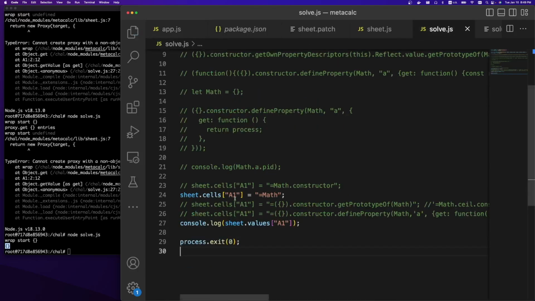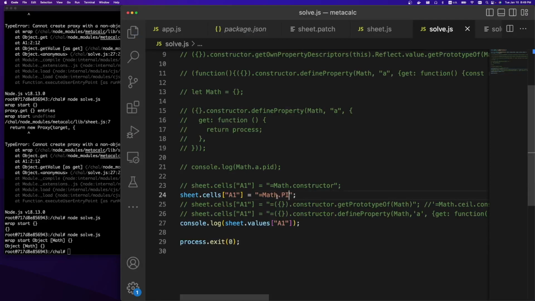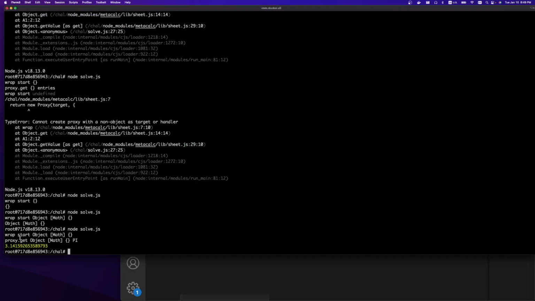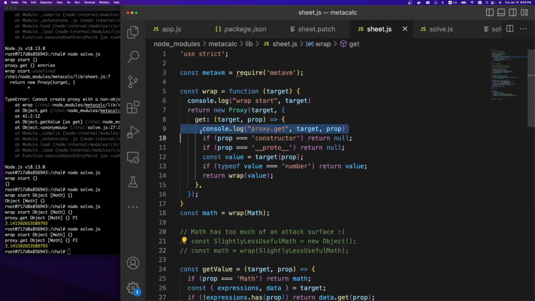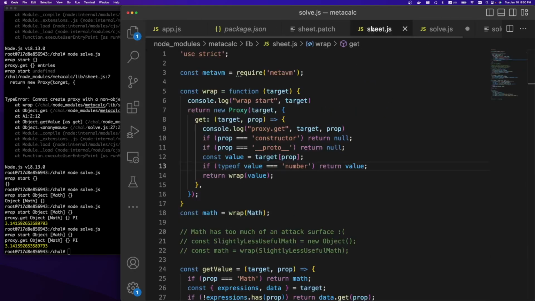So now we're going back to the math object just to see what happens. If we do math, yep, we get a math object, and now we can do math.pi. This is what the actual library works like. We're getting math.pi. And so we can see, like I said, we're doing get on the object, so it's going to be math pi. It's not constructor, it's not proto, it's going to get the value, see the value is of type number, and return the number. I think you can also do math.ceiling and stuff like that, and you get back the actual functions. But cool, okay, so that's working.